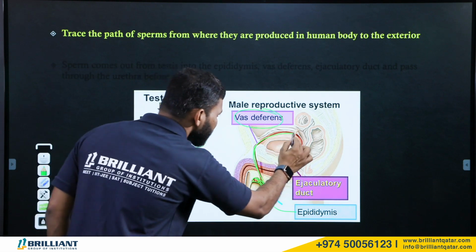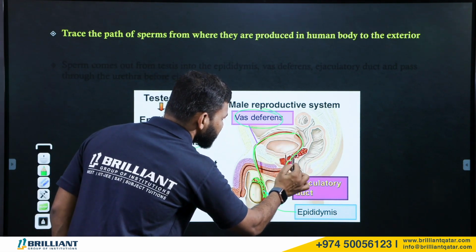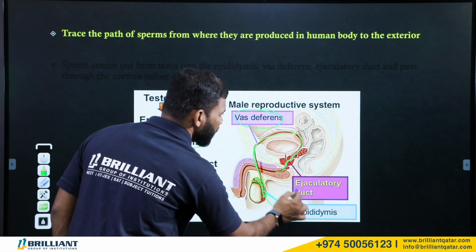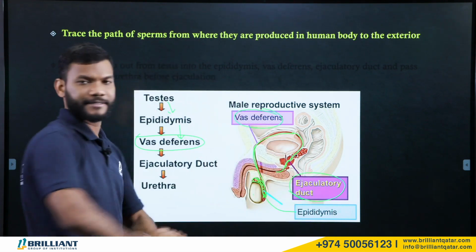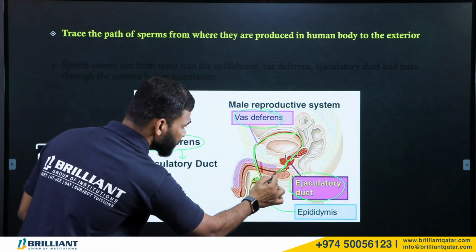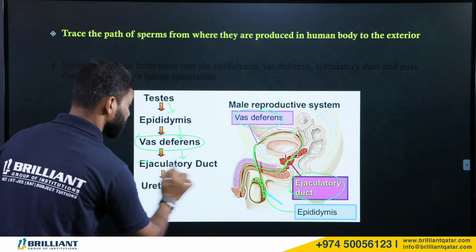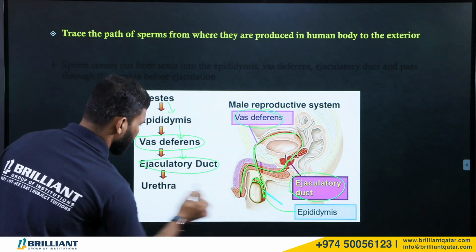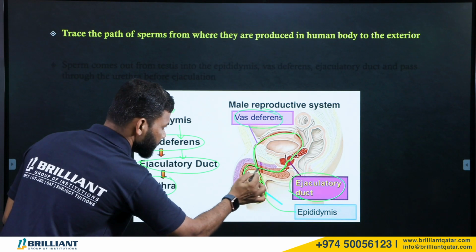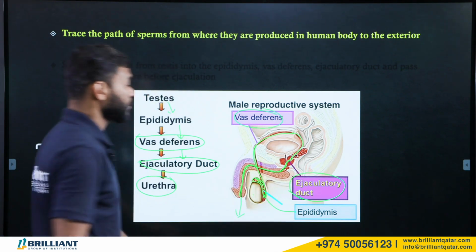From there, they will be passing through the small duct of those glands, the seminal vesicle and prostate gland, which we call the ejaculatory duct. From there, they will be passing through the urethra. Inside the penis there is a small cavity, that is the urethra.